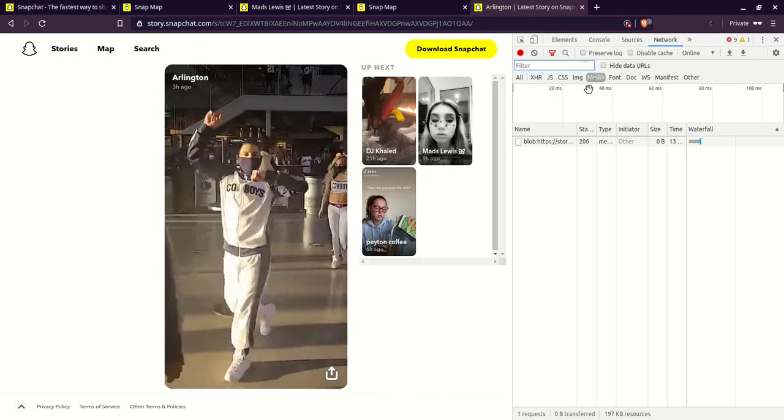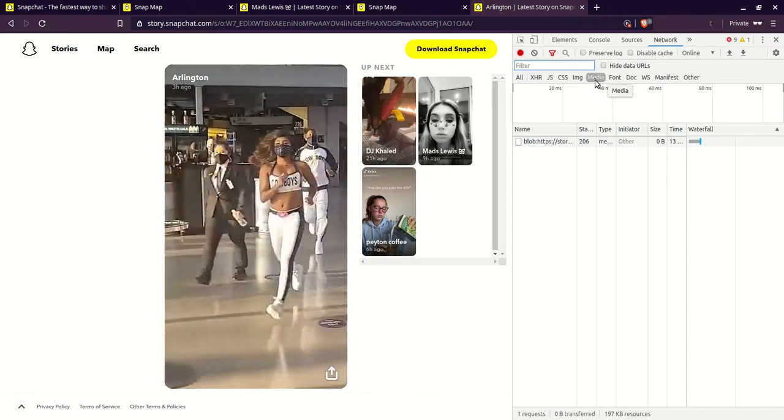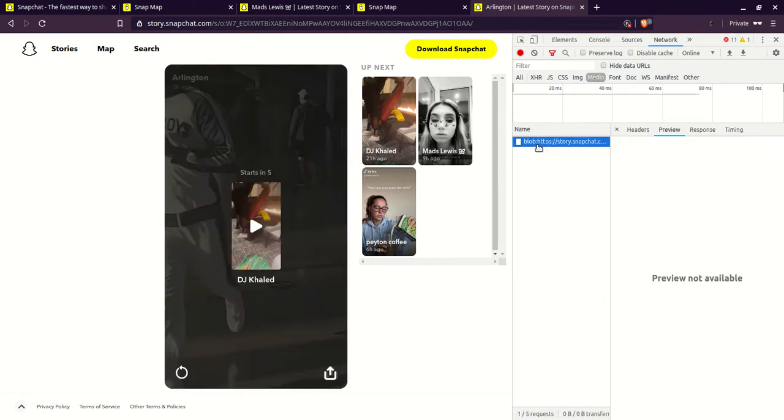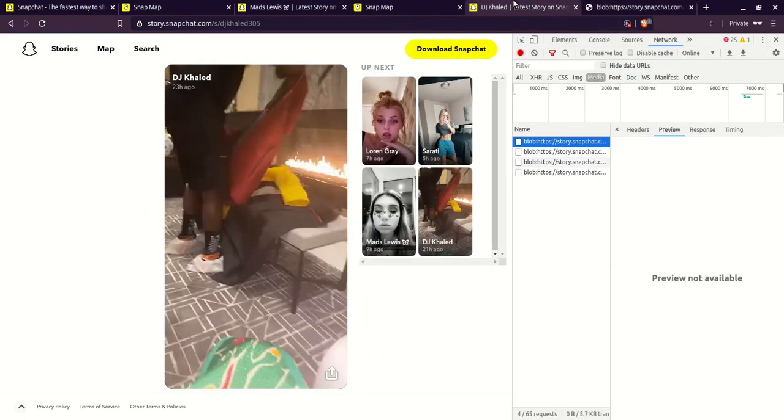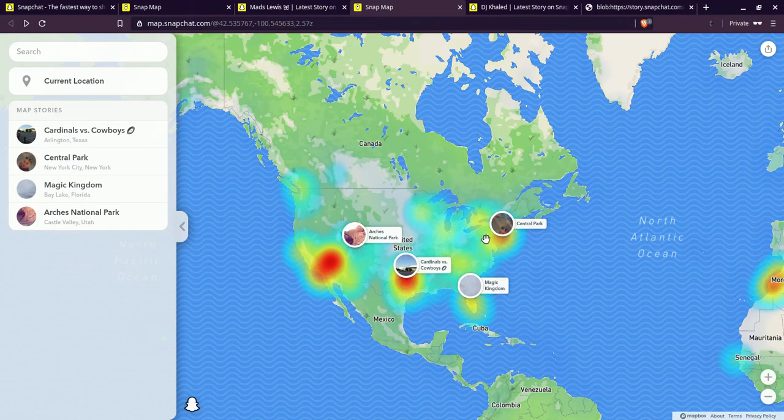Control-Shift-I, go to inspect, go to network, and then under network, click on media, and there's this blob right here, and the preview is not available. But if I open a new tab, it's right here. And so, alright, let me just go back to the snap map and let's look for some more stuff.